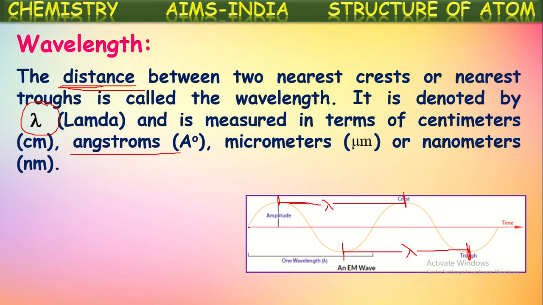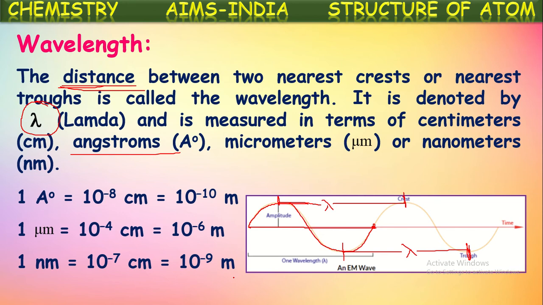One complete wavelength represents a crest and a trough. So this is a complete wave. This distance is called wavelength. It is denoted with the symbol lambda.